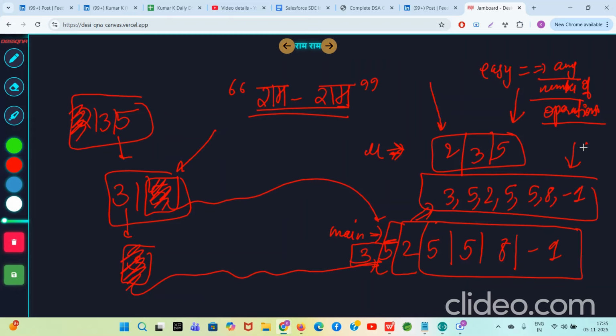Now in this main array, what is the largest subarray sum? The largest subarray sum is this one. So the final answer will be 3 plus 5, 8, 5, 5, 10, 18, 19, 20, 18. 18 is the maximum subarray sum which you can get. 5, 5, 10. Okay, not 18, I think 28. 5, 5, 10, this is 8. This is 18. And 5, 3, 8, 9, 10, 28. 28. This is the maximum subarray sum in the final array.